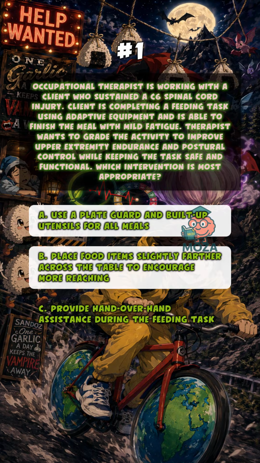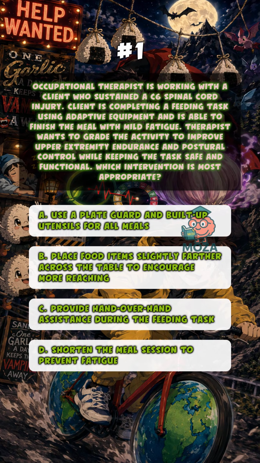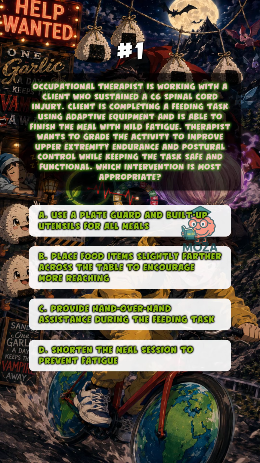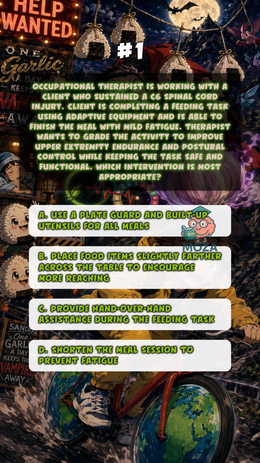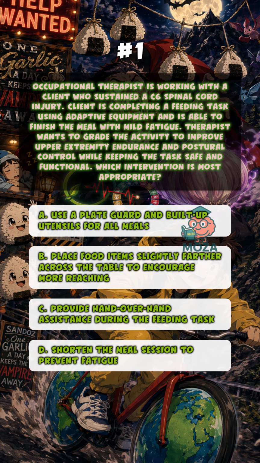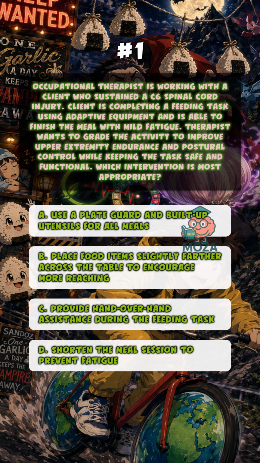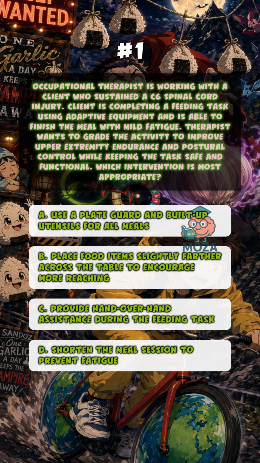Occupational therapist is working with a client who sustained a C6 spinal cord injury. The client is completing a feeding task using adaptive equipment and is able to finish the meal with mild fatigue. Therapist wants to grade the activity to improve upper extremity endurance and postural control while keeping the task safe and functional. Which intervention is most appropriate?